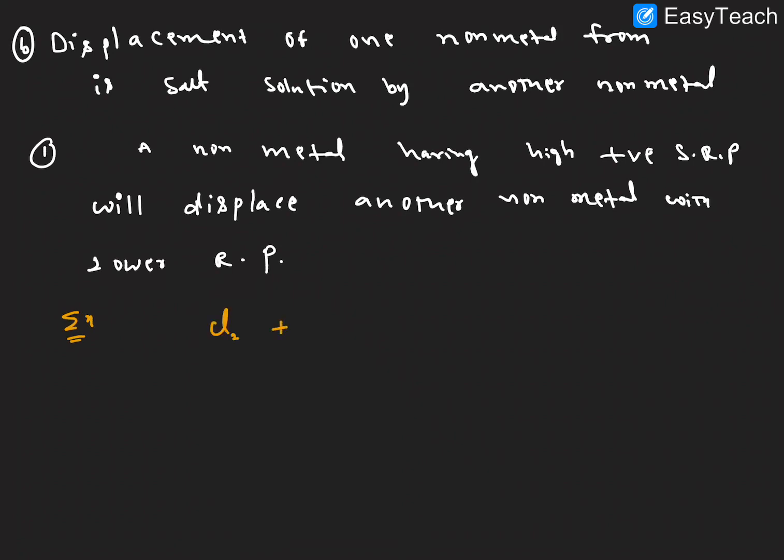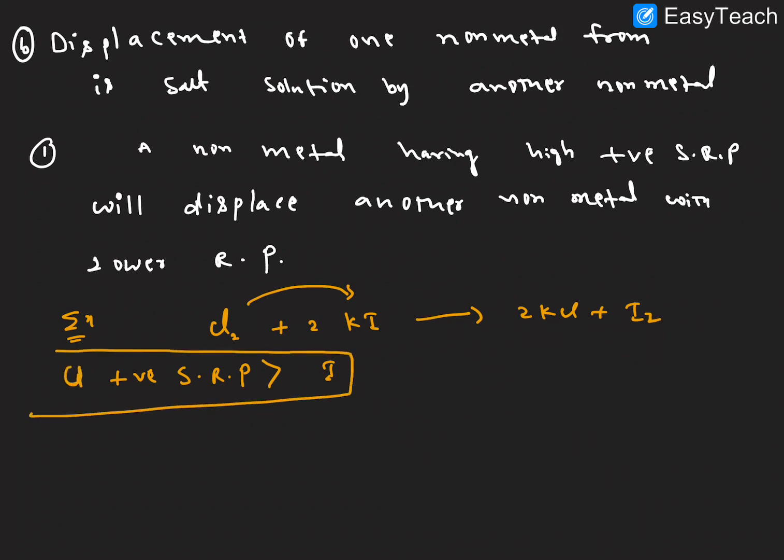For example, Cl2 is there plus 2KI. So here Cl2 can replace the iodine, forming 2KCl plus I2, right? Here the standard reduction potential value, the positive value of chlorine, is more than iodine. I hope this point is clear. That's why iodine is replaced by the chlorine.